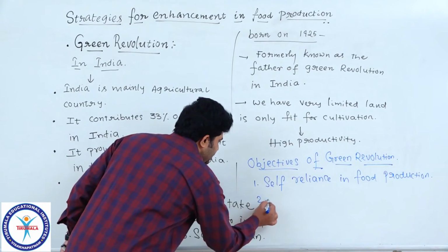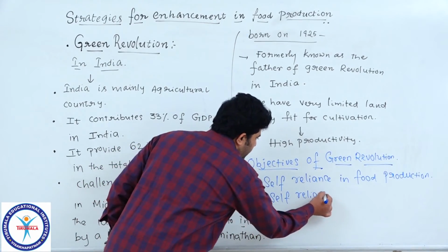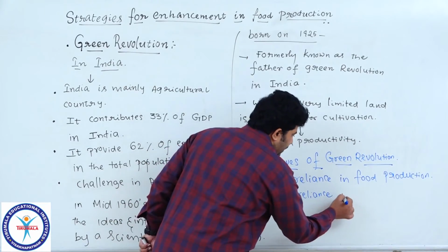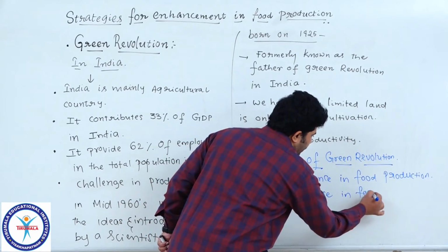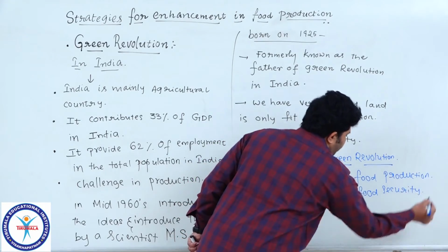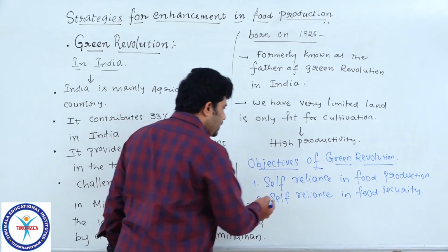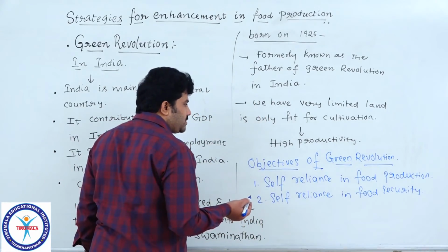The second one is self-reliance in food security. Though we are producing food, if we are not giving proper security, what is the need? So that's why proper food security is also very important.